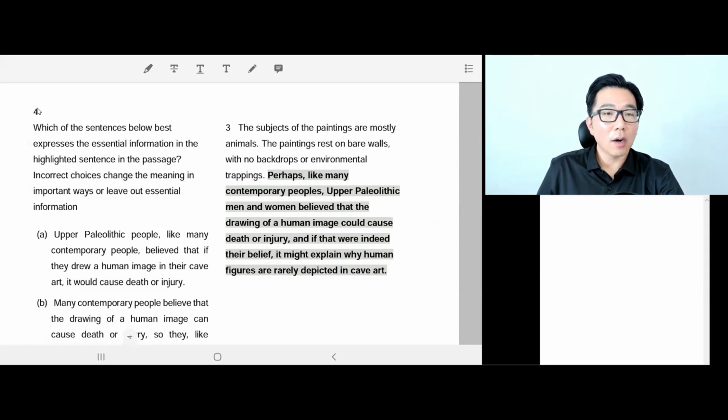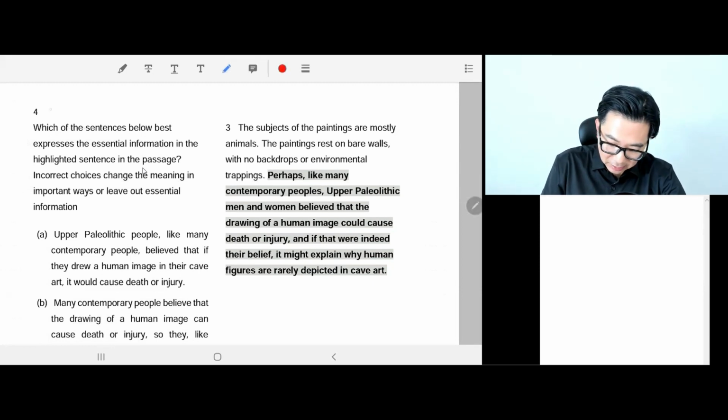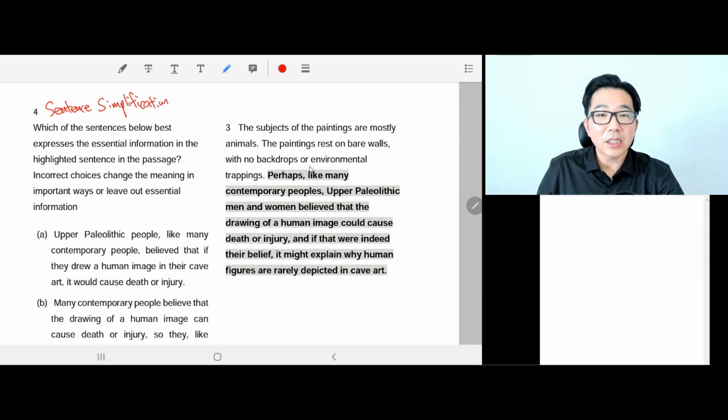Okay, question 4. Let's read the question. Which of the sentences below best expresses the essential information in the highlighted sentence in the passage? So it's called a sentence simplification question. That's the question type, simplification. And what we need to do is choose the right answer that only shows essential information from this sentence. Okay?